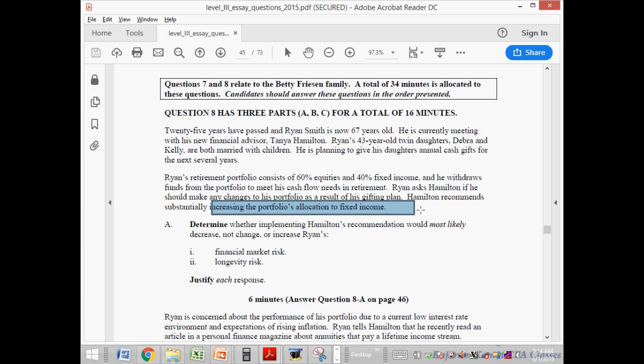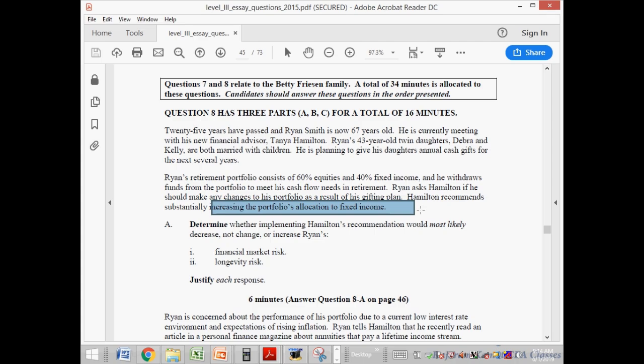Let me look at the question. He is 67 years old and they have 43-year-old twin daughters and they are married with children. They are planning to give their daughters cash gift for the next several years. Now 60% 40%, and they have been advised to increase the allocation to the fixed income. Would have the market risk because of this? Market risk will decrease because you have to write that equity is more exposed to the market risk as compared to fixed income.